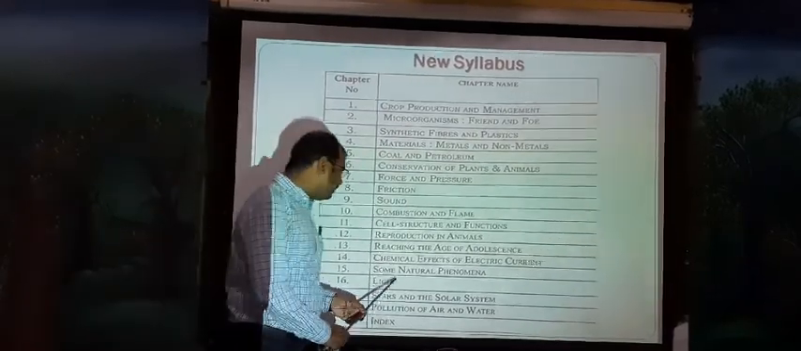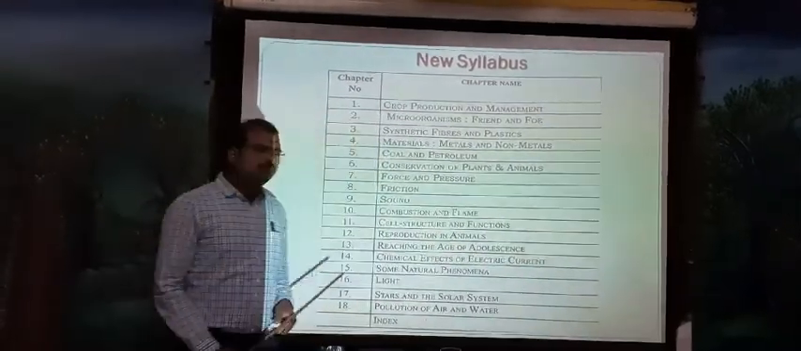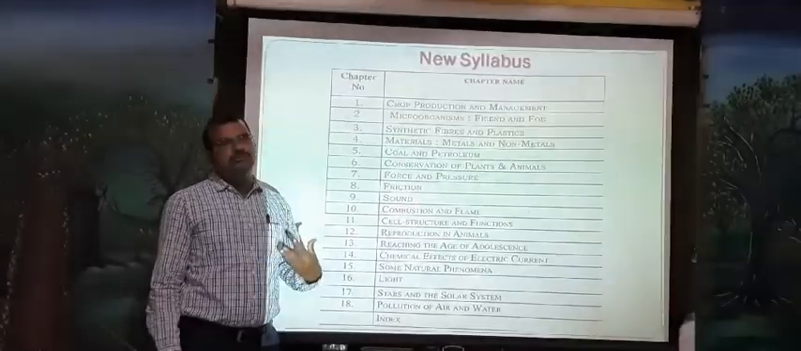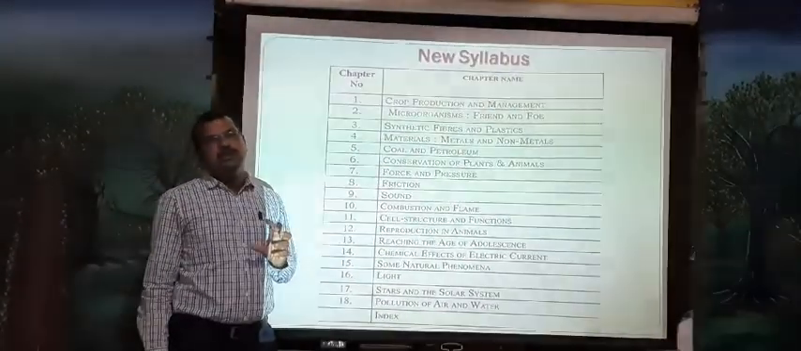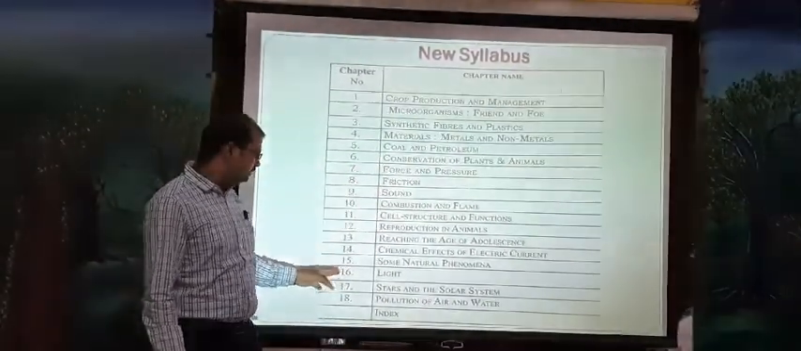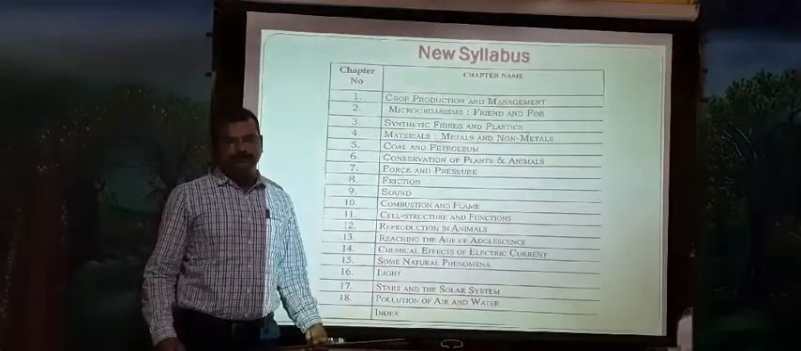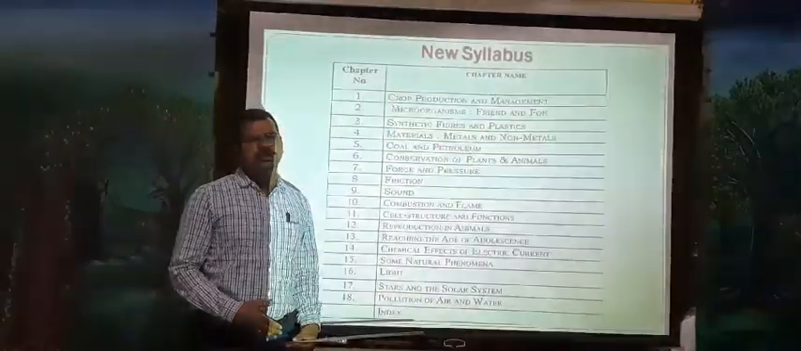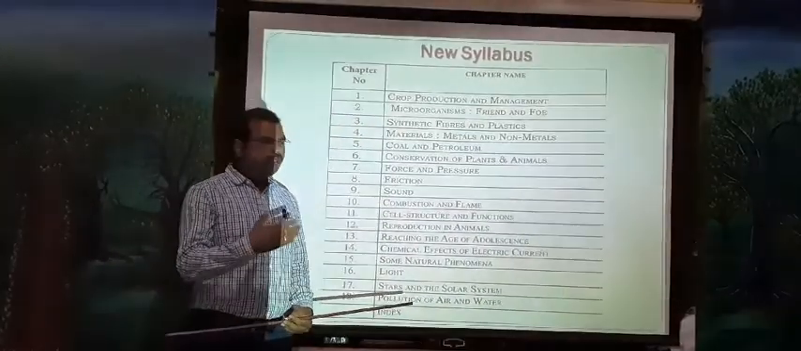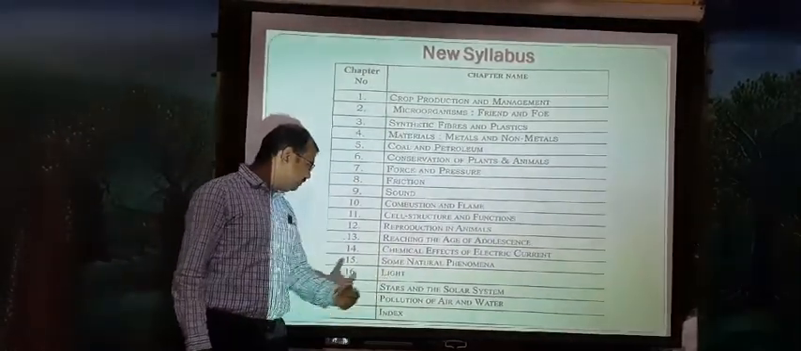15th one, some natural phenomena. Some natural phenomena which take place naturally around us, that we are going to discuss in the 15th one. And 16th one, about light. What is light? How is light formed? That we are going to discuss in the 16th chapter.